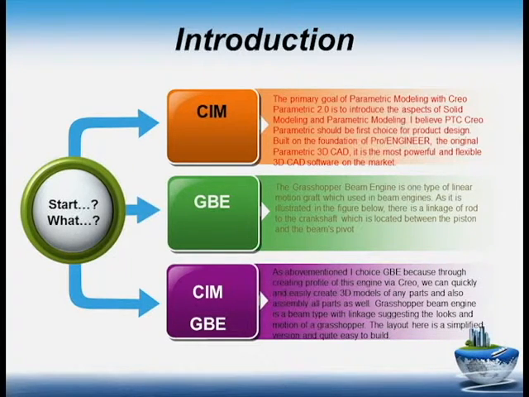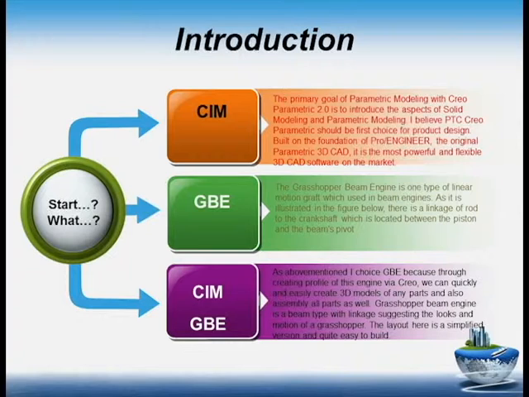As an introduction, first of all, we should know how we can start, which software we are dealing with. I choose CIM because I believe it is the most powerful and flexible 3D CAD software on the market.